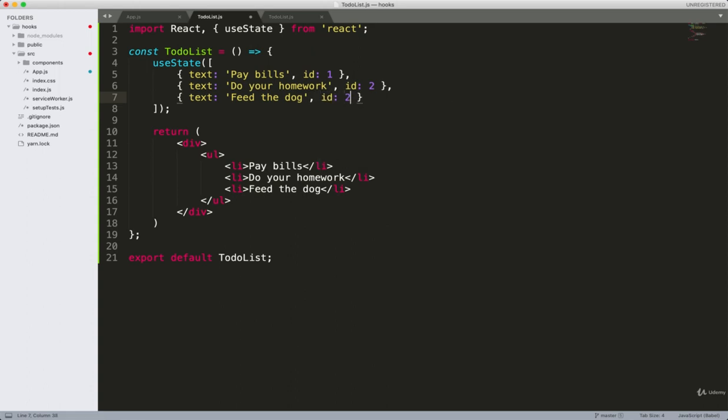Okay, so each of these is an object, and each of these objects represents a single to-do, and each one has a unique id as well. So now we have these 3 objects stored in this array as the initial value. This function returns an array, and that array gives us 2 values. The first value is going to be the actual data, the state itself, and the second value is going to be a function which we can then use to edit that state. You with me? So it returns those 2 values inside an array.